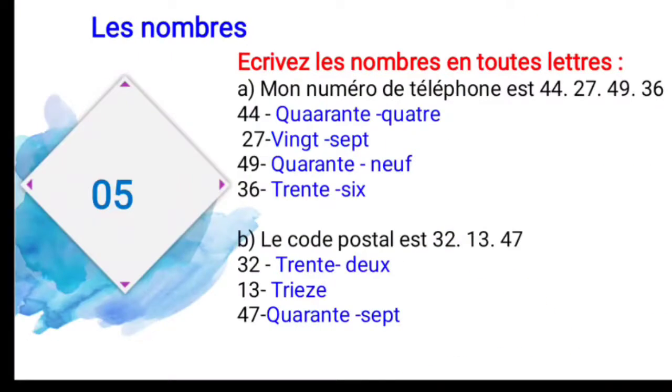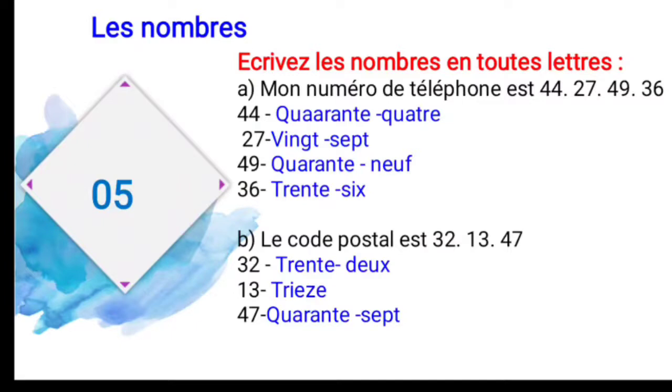And the fifth one is le nombre, that is the number. You have one exercise. Écrivez le nombre en toutes lettres. So you have to write the numbers in letters. First, mon numéro de téléphone. French people used to say the numbers in pairs. So my telephone number is 44, 27, 49 and 36. So 44 in French, 27, 49, and 36.